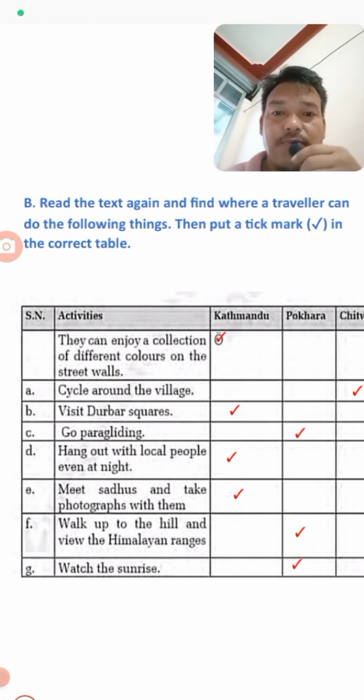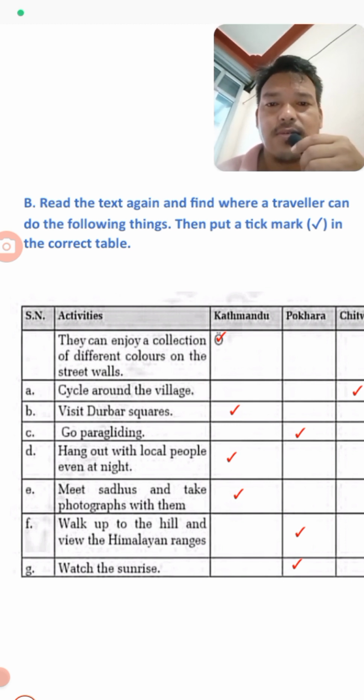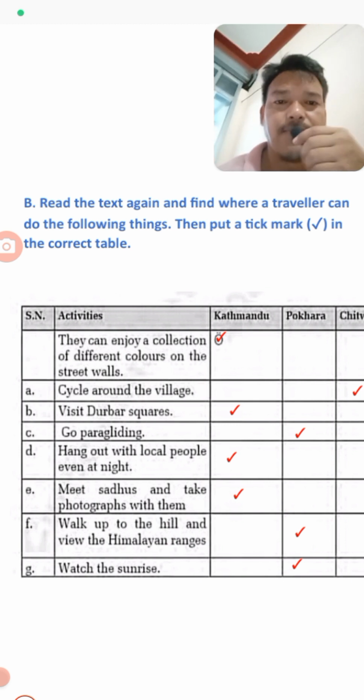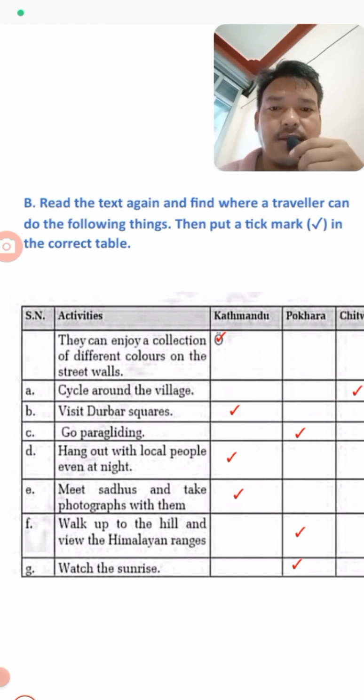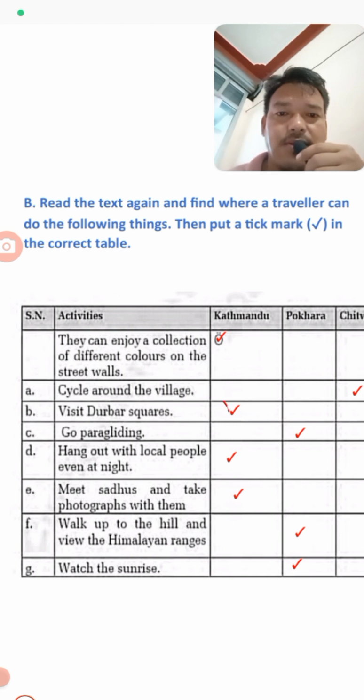And here are the activities. First, it is the example, and we will start here with A: cycle around the village. Students, that is the activity done by the traveler at Chitwan. And the second is: visit Darbar Square. Where is Darbar Square? It's in Kathmandu. So Kathmandu is the right answer.